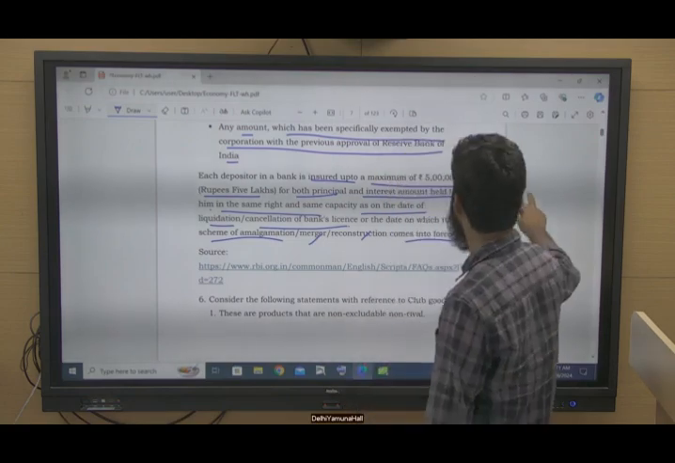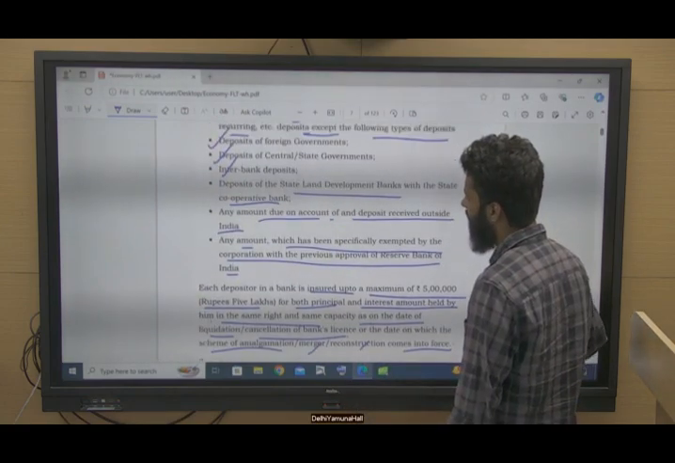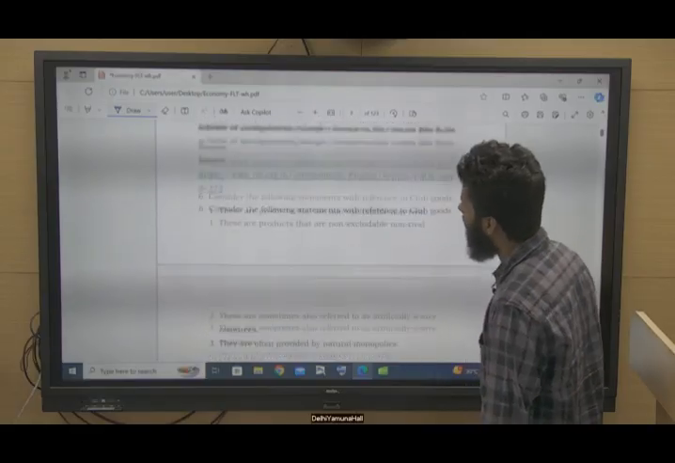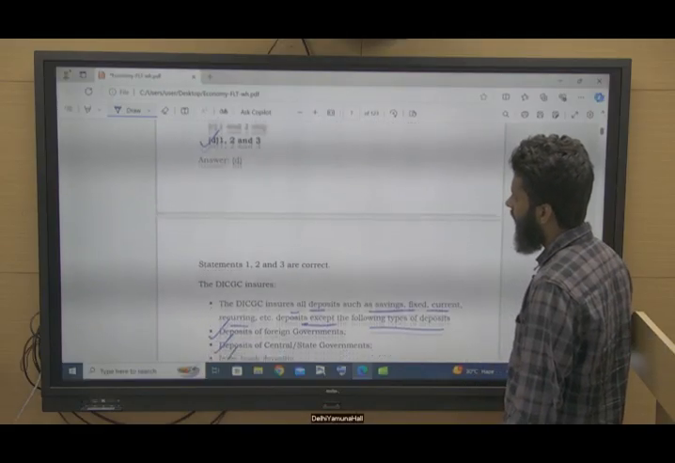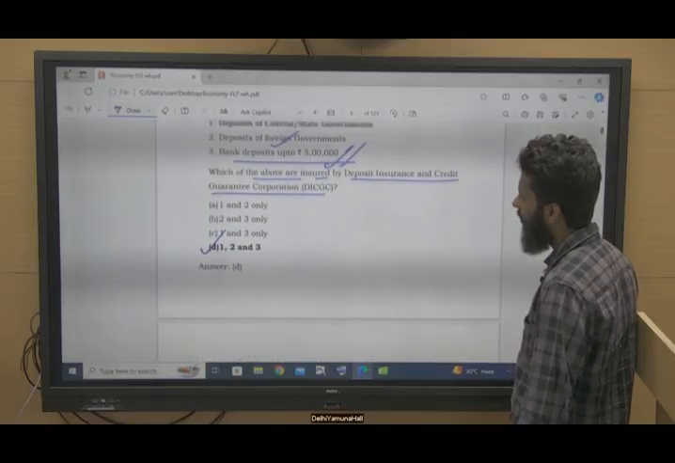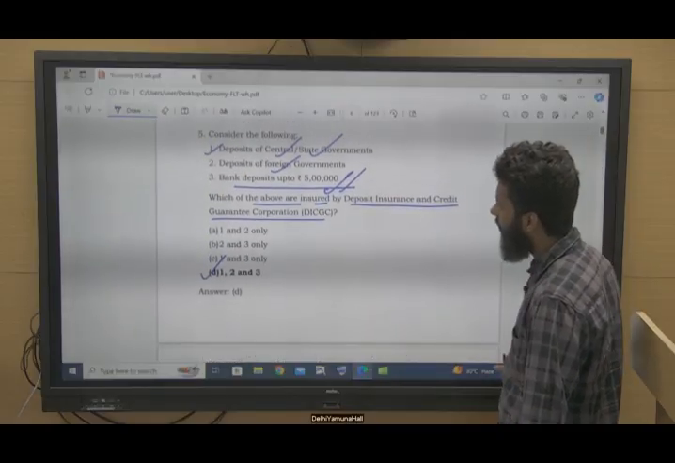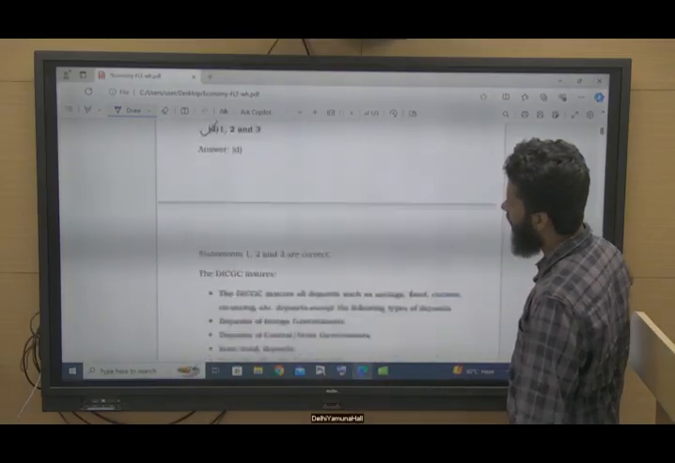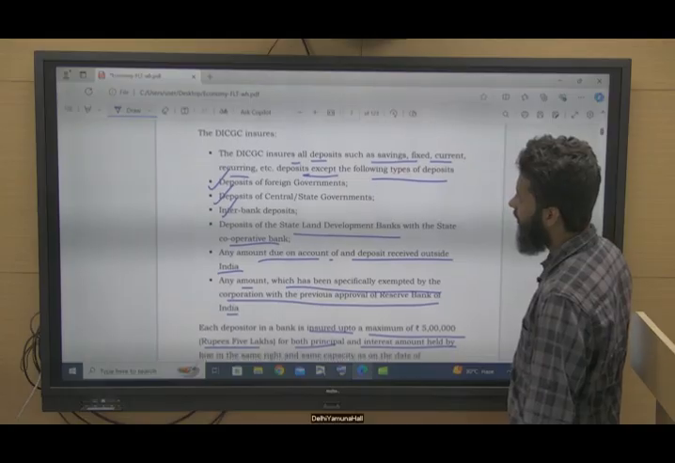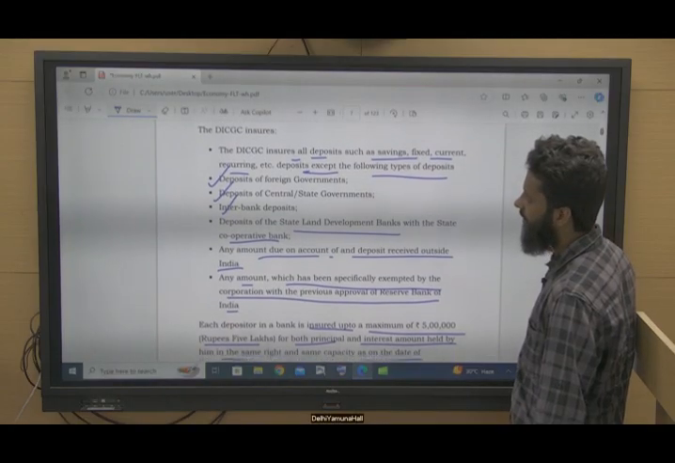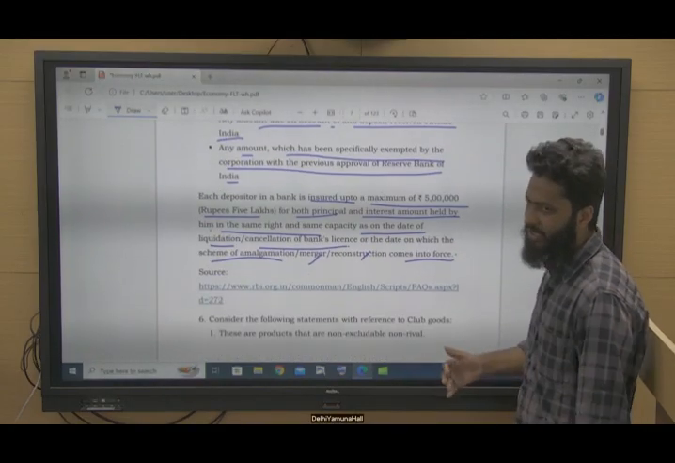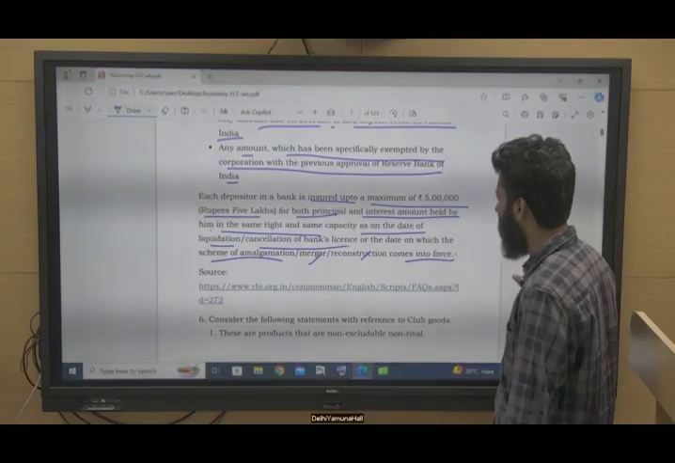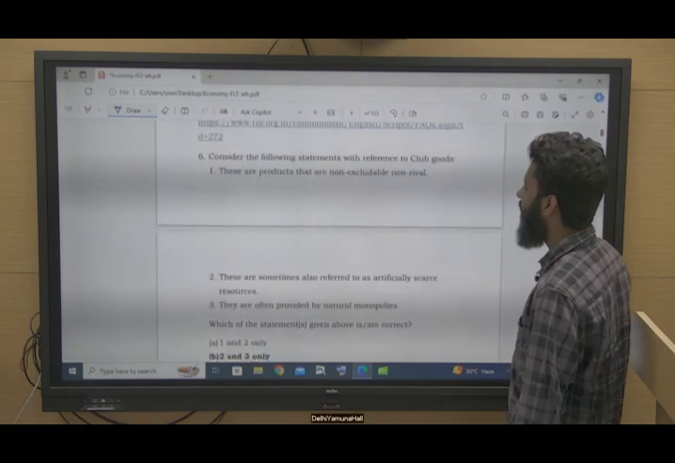So this is a potential question: which types of deposits does DICGC insure? Now see, what you need to understand here is the question may not be on this similar information, but questions can be asked from this information, right? The explanation part contains a lot more data, so questions can be asked from it.